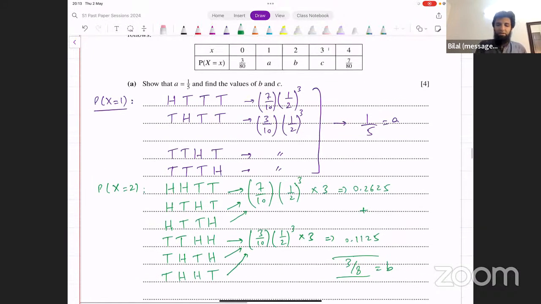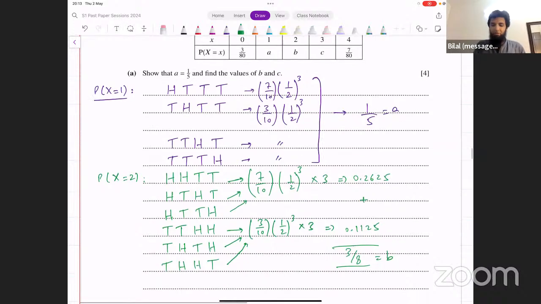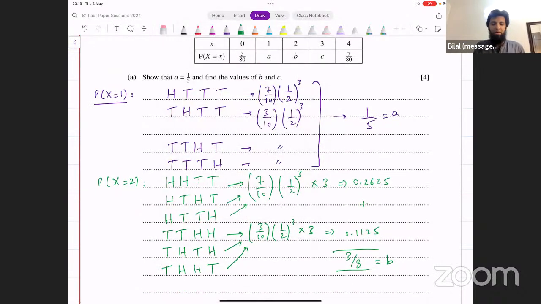And then we've got the last case, when we want 3 heads. Now that's straightforward. Once we've got the values of A and B, how can you find C? The total probability is going to be 1. So we subtract from 1 all of these other numbers. We know the value for A. The value of A is 1 over 5. The value of B is 3 over 8.